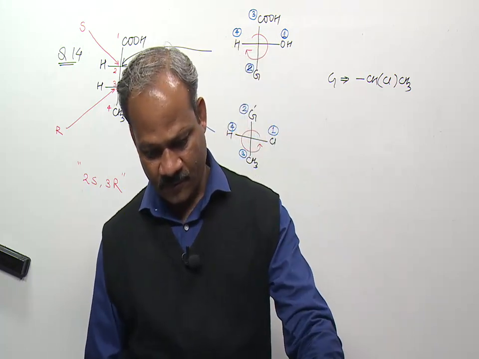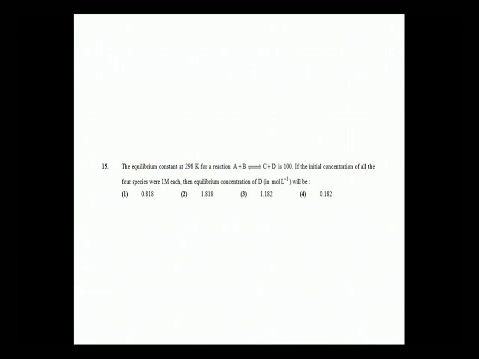Next, come to question number 15. Question number 15 is again from physical chemistry. The equilibrium constant at 298 Kelvin for a reaction A plus B in dynamic equilibrium with C plus D is 100. Equilibrium constant is given. If the initial concentration of all the 4 species were 1 molar each, then the equilibrium concentration of D in moles per liter will be.